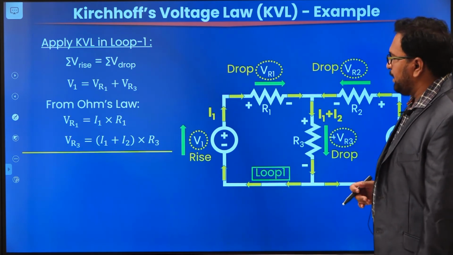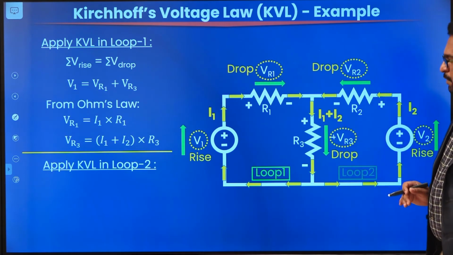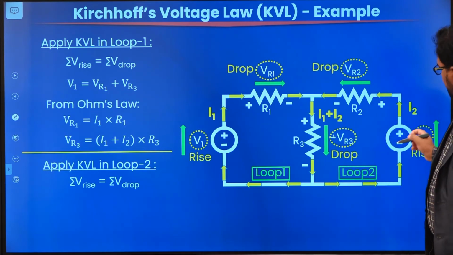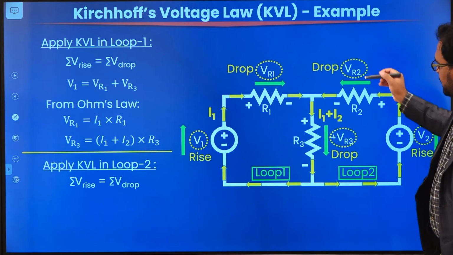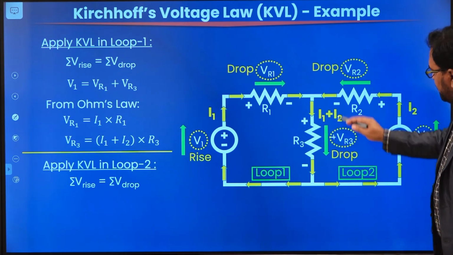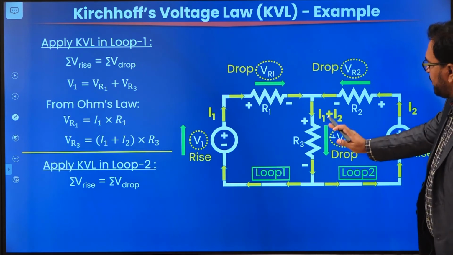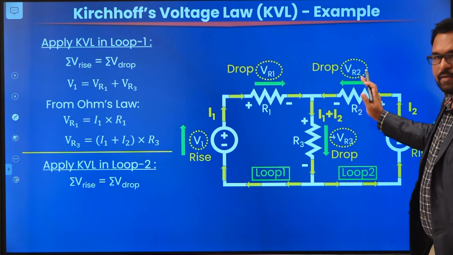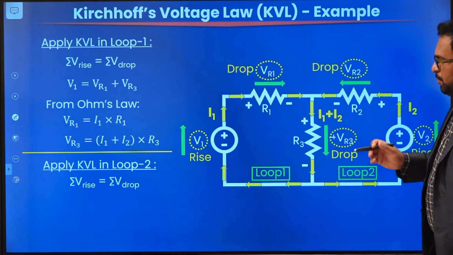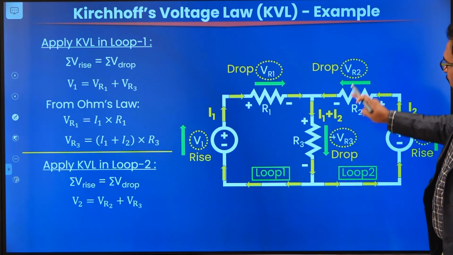Next, if you want to apply KVL in loop 2, here also there are 3 elements. So what are those 3 elements? One is V2, one is resistance R2, and the common resistor R3. In this second loop, the voltage is going to be rising across the source and it is going to drop across the other 2 elements, R2 and R3. So rise is nothing but V2 and drops are nothing but VR2 and VR3.